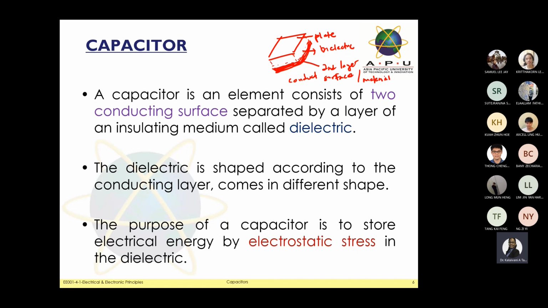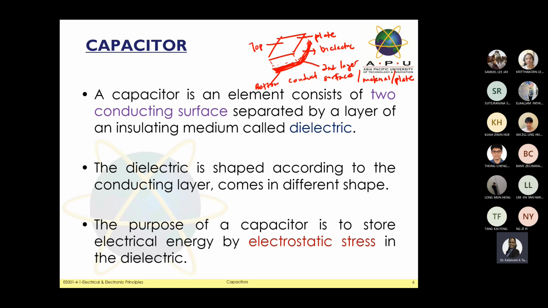Same goes for the next one. Besides the material, we also state it as a plate. Same goes for the top one. This I call the top one, and this I call the bottom. The top one we call a conducting surface, or we also say a plate. We can also say a layer, the first layer of the material.